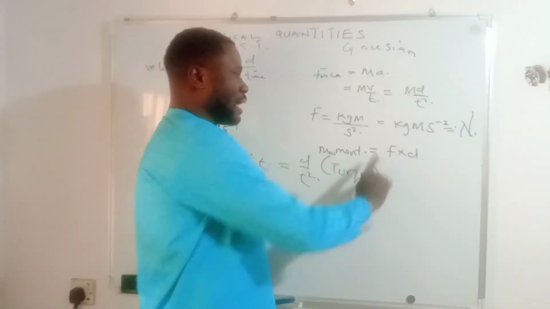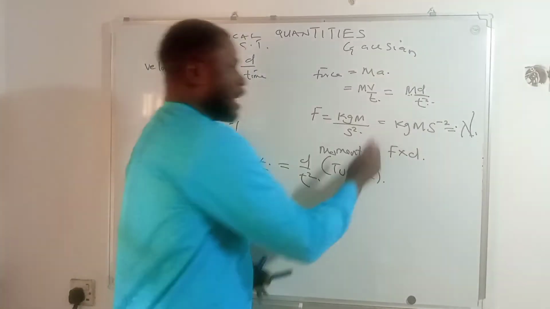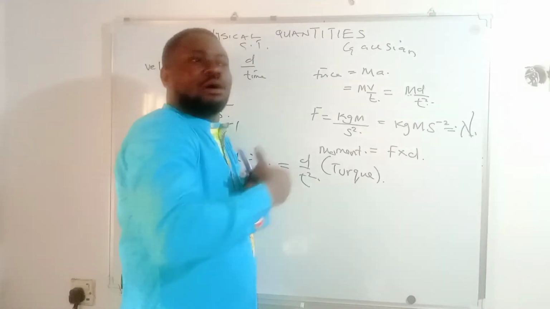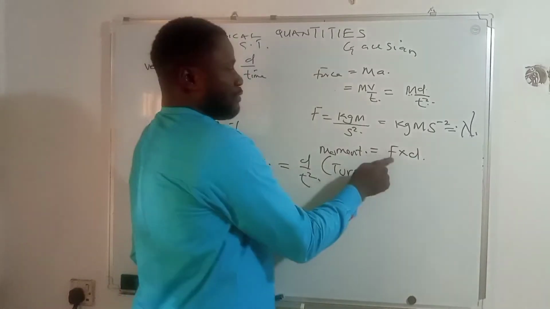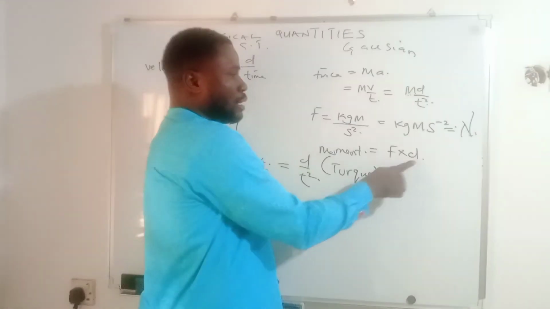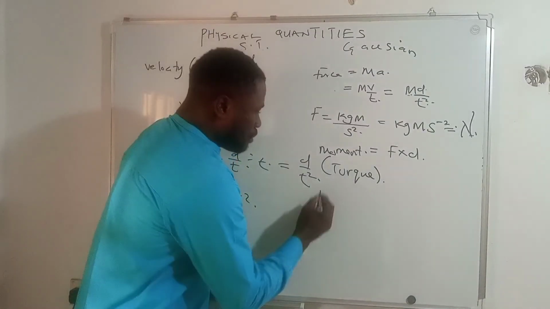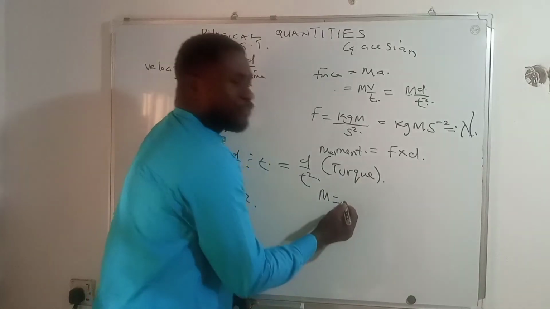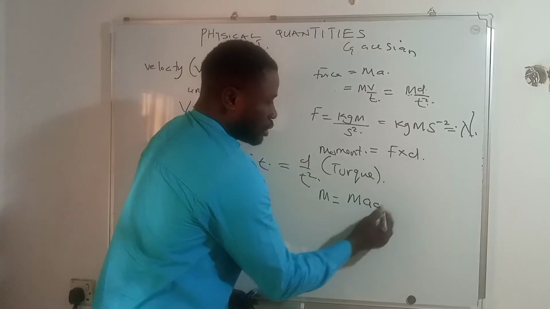Now if you remember that moment is force and distance, then you begin to ask yourself, is everything fundamental? Remember, what makes up a formula must totally be what? Fundamental quantities. But in this case, force is not a fundamental quantity, though distance is a fundamental quantity. So we'll rather simplify. We say moment is equal to, instead of F, we'll bring in the formula for force, which is what? Mass times acceleration, then times what?